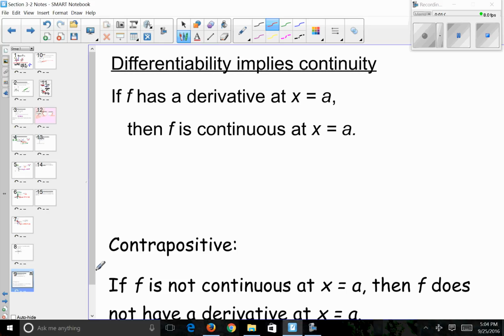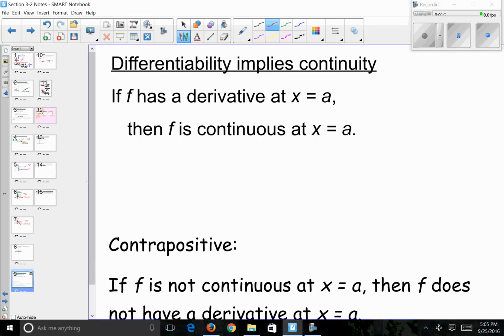And this is wonderful for us because then if we see or we are told in some way that a function is differentiable over its entire domain, we can assume that the function is also continuous. Because if we're told a function is differentiable, that implies the function is continuous.